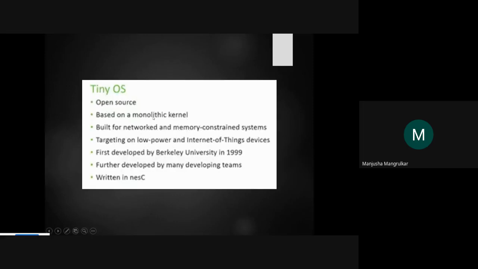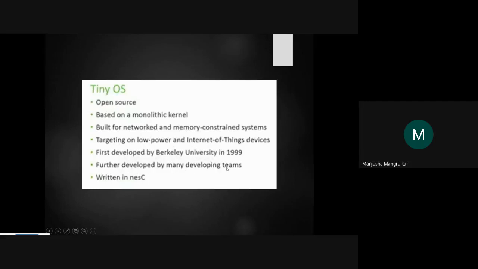This monolithic kernel is built for network and memory constrained systems. TinyOS is also built for network and memory constraints, targeting low power and Internet of Things devices, same as Contiki. It was first developed at Berkeley University in 1999, right?